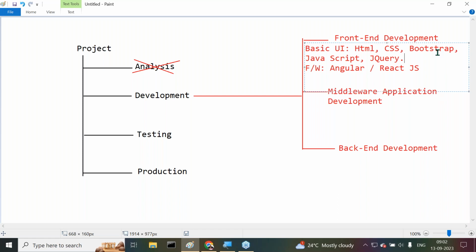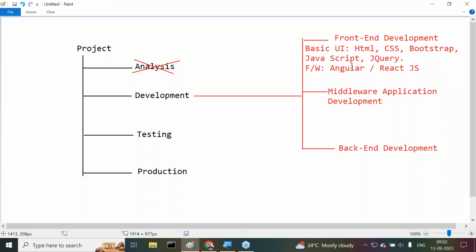There we can use Node.js as a server-side technology. But basically, if you are coming from Java, Java is used for middleware application development. That's it. Think about it. These are the various technologies, tools, and frameworks we require in front-end application development. Coming to the middleware application development.